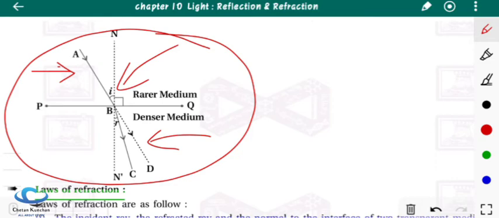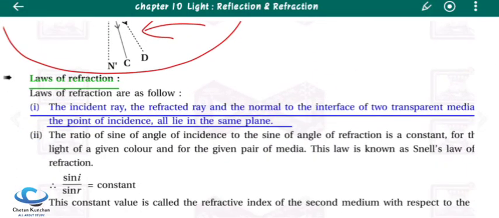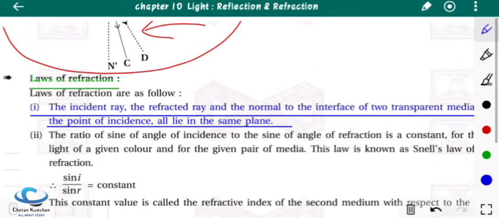All these three main lines are lying in the same plane. They lie in one same plane. So the first law which is representing this thing: the incident ray, the refracted ray and the normal to the interface of two transparent media at the point of incidence all lie in the same plane.